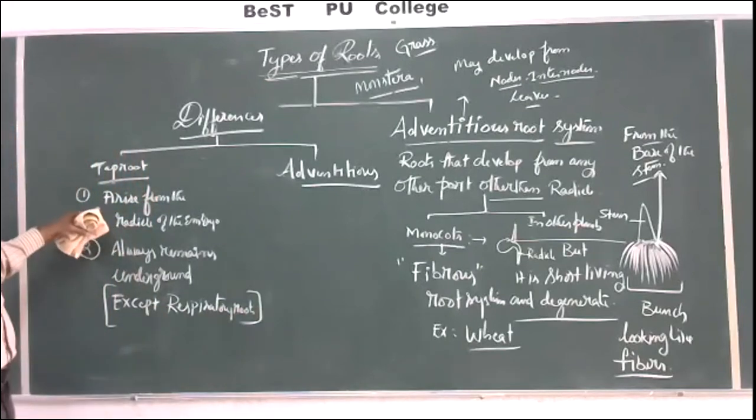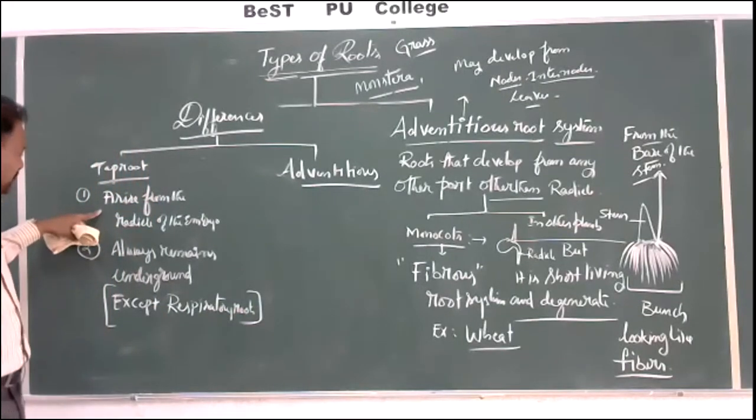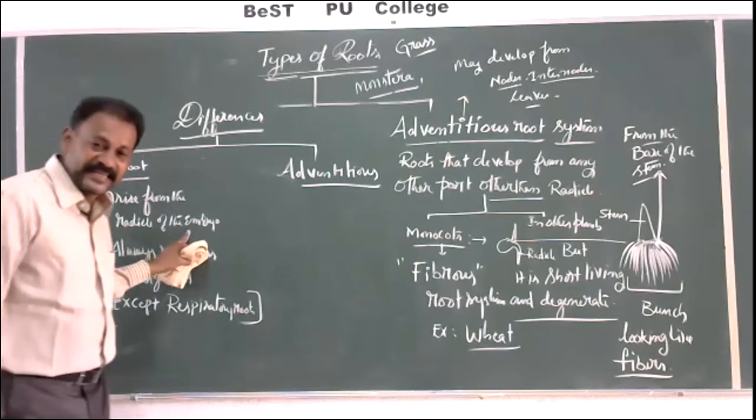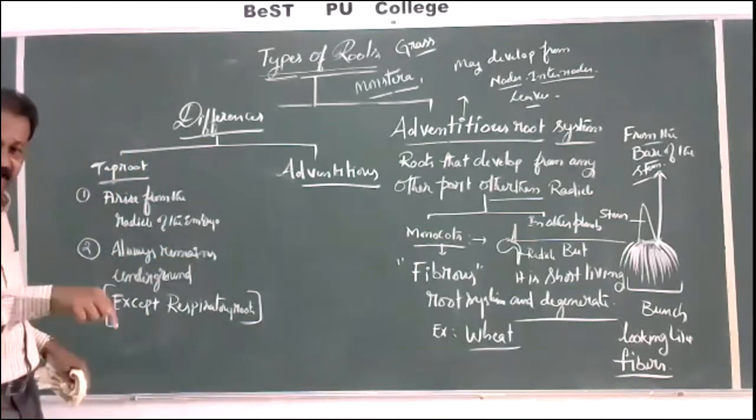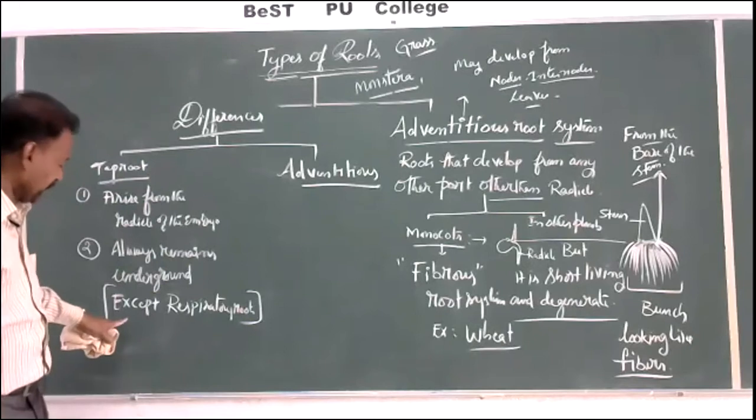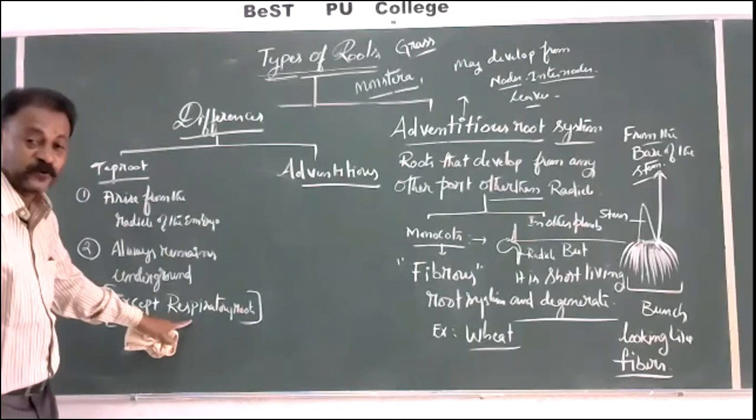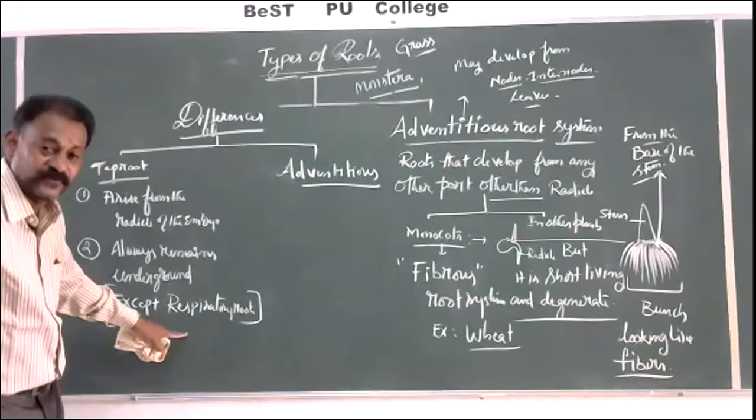See here, a taproot is that which arises from the radicle, and it is always below the soil except respiratory roots. Respiratory roots are something extraordinary which grow above the soil.